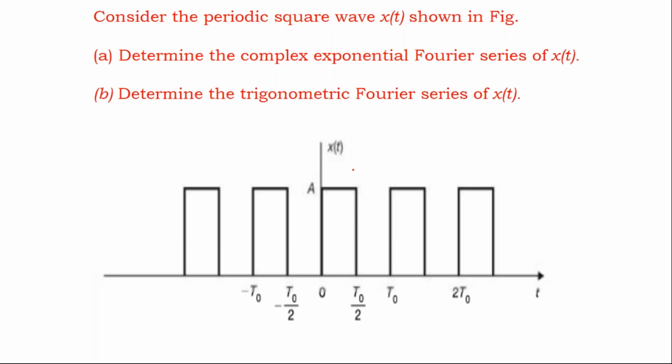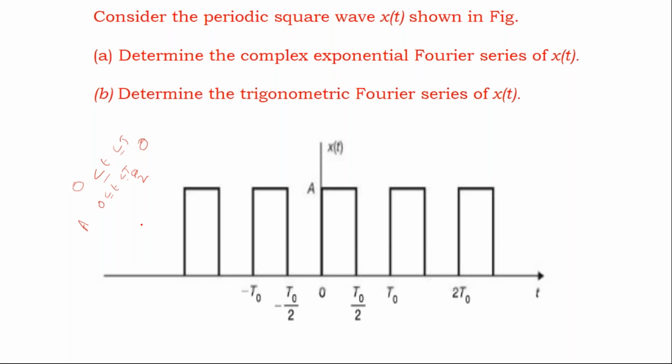Please see this. So the amplitude is varying. If 0 less than t less than t naught, the amplitude is varying like this. Now observe the amplitude, how it varies. The amplitude is A, for 0 less than t less than t naught by 2. Am I right or not? Sorry, t naught by 2. Am I right or not?